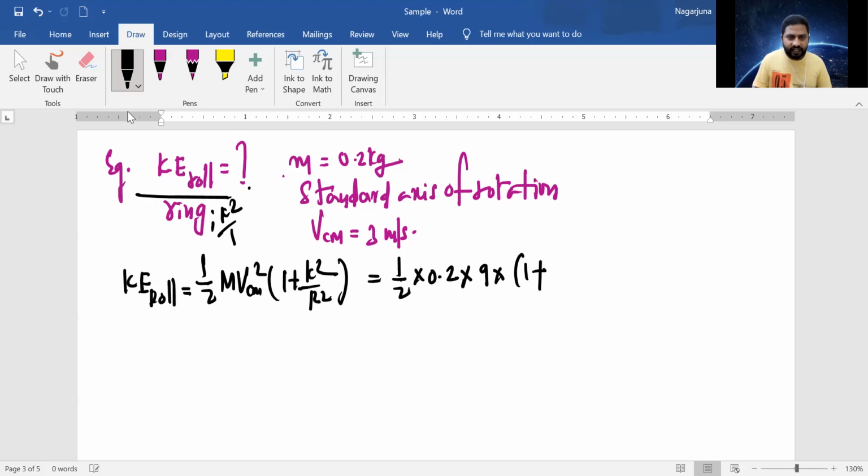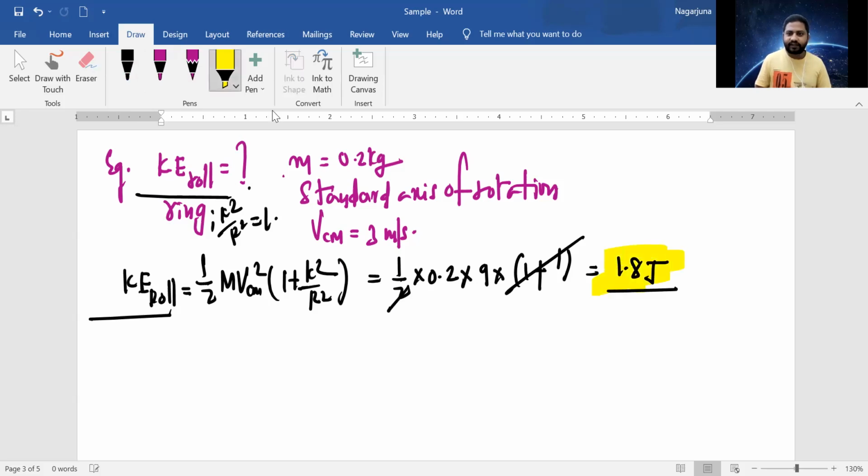The value for the ring is 1. So the half and the 2 cancel. Now 9 into 0.2 is 1.8. Kinetic energy is in joules, 1.8 joule is the answer. Is it easy, my dear students? I hope it's easy, and this kind of standard questions only will be asked.